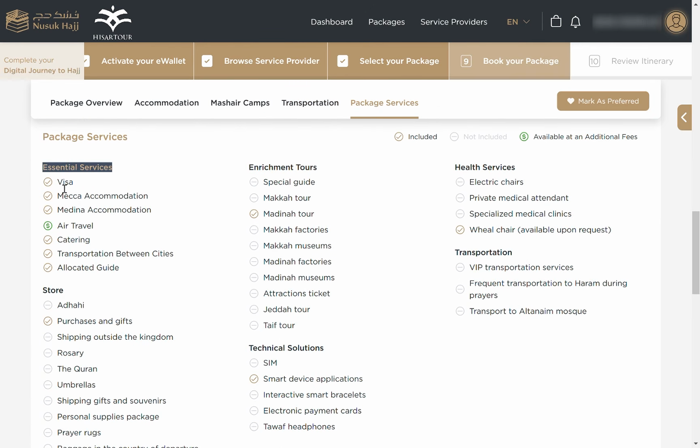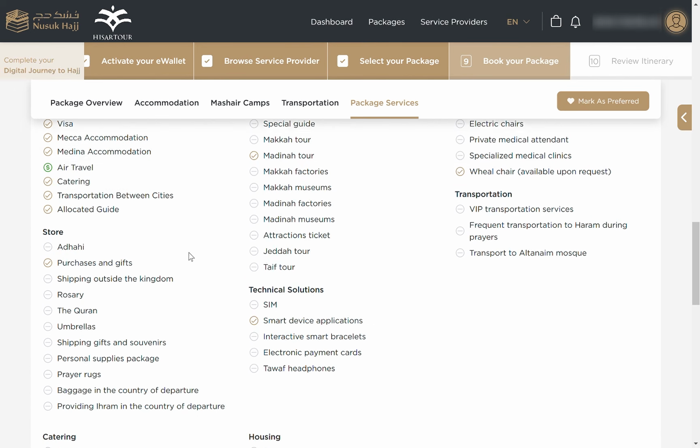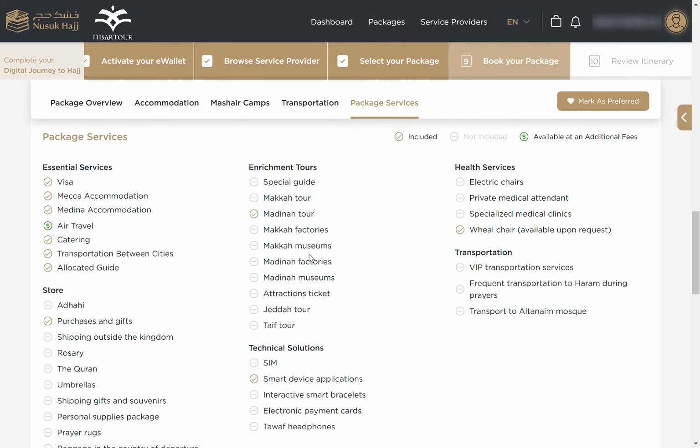These are the essential items in the package: visa, Mecca Mukarramah hotels, Medina Munawwara hotels, the flights, the food, breakfast and dinner, and transportation between cities, including from the airport to the cities too. All the guidance is also an essential part of the package. There are other things listed here in the packages, which you can check. The Medina Munawwara tour, we call it ziyarat, is included in this package.